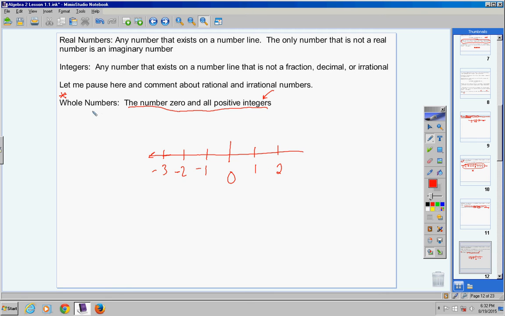Now, whole numbers include the number 0, so put a check mark here, and all positive integers. So 1 would be a whole number, 2 would be a whole number. These are not whole numbers. Now back here when I described integers, I very carefully said it's all whole numbers. Then I said positive and negative.